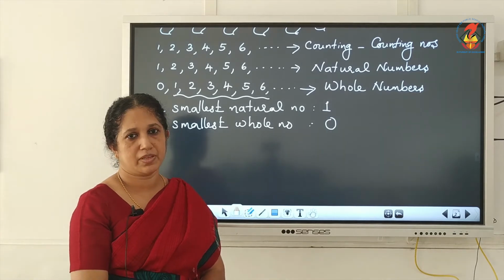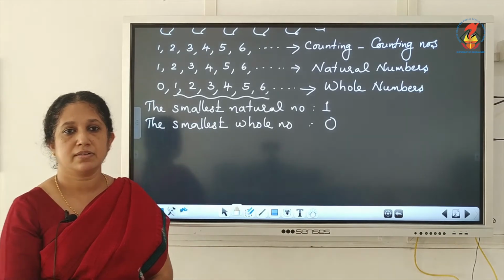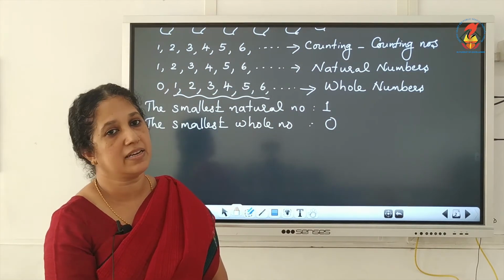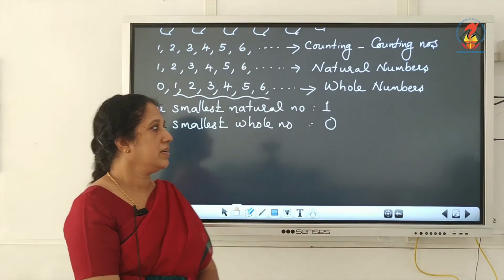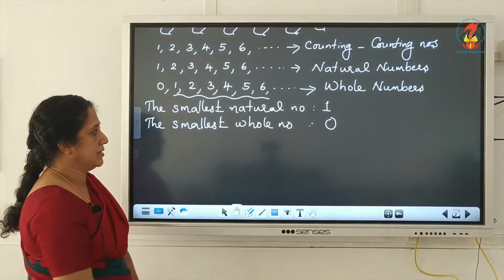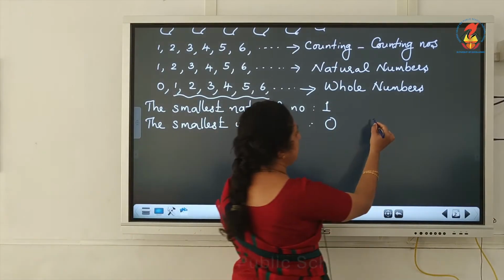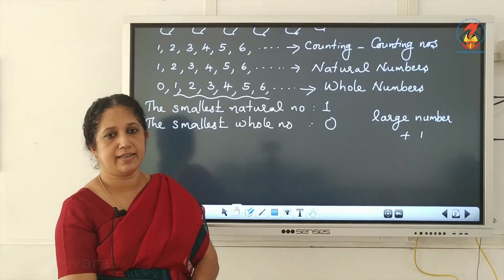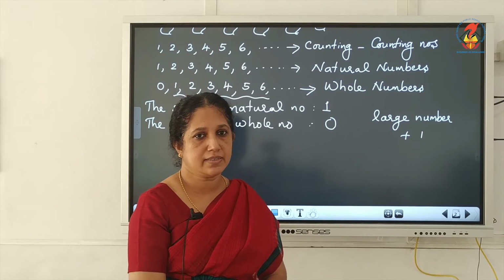No. If you are able to say one such number, you will get a very large number. Then if you add 1 to this very large number, what will you get? Again you will get another larger number, right?